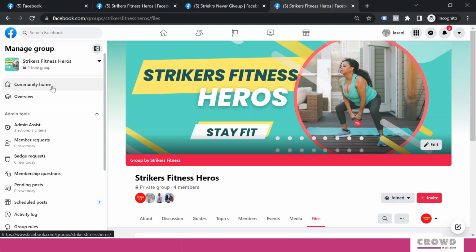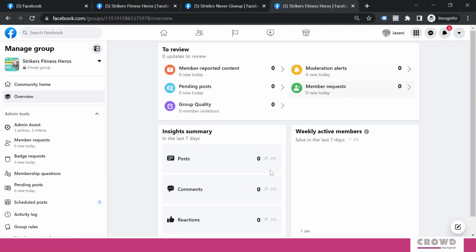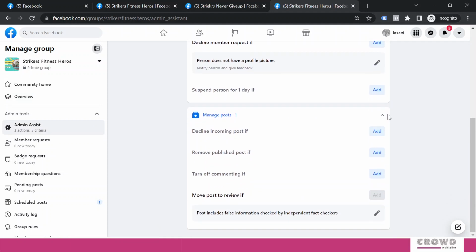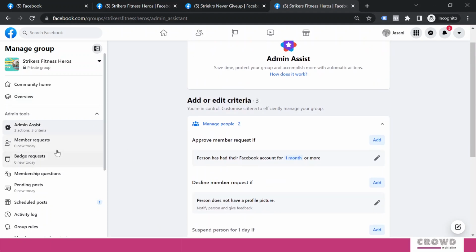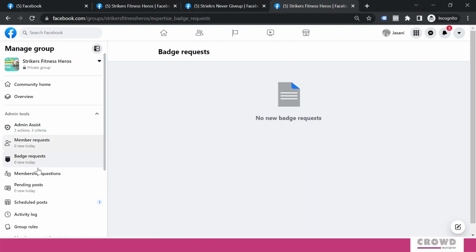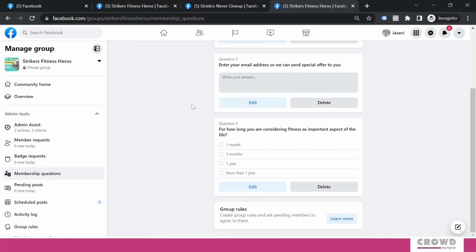This is community home. Overview will give you an idea. If anything is pending, then you can come over here and see those things: member requests, moderation alerts, right? And in this admin assist, you can figure out your rules on which you can save time. Member requests, if any member request needs to be found, that can be done over here. Badge requests, member questions, you can come here and modify your member questions.